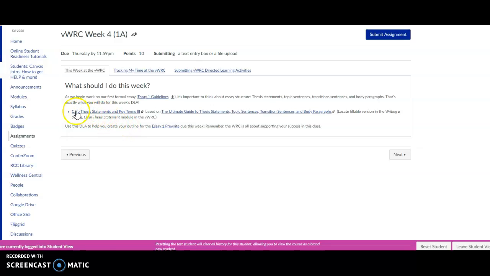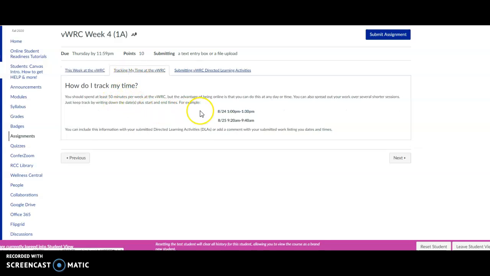So I do have links to normal PDFs for these, but within the Writing a Strong, Clear Thesis Statement module in the vWRC, there should, I believe, be a fillable version of this. This is going to help you both understand essay structure, but also help you think about planning your Essay 1 pre-write.